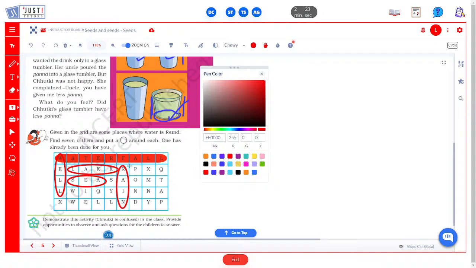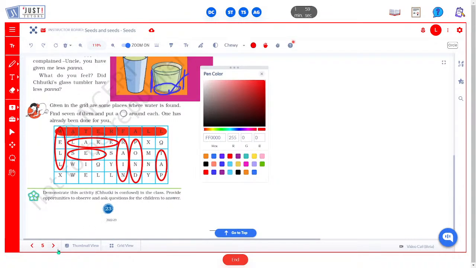Then we have pond. And at last we have tap. So I think we have circled 7. 1, 2, 3, 4, 5, 6, 7. Yes. So these are the 7 places where we have water and we have circled them.